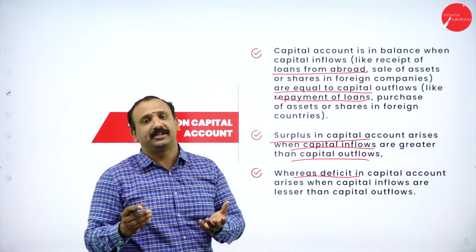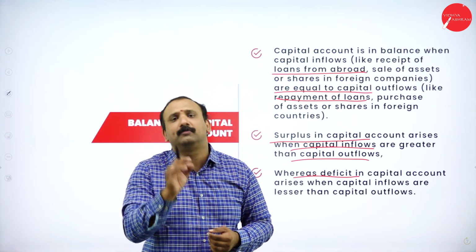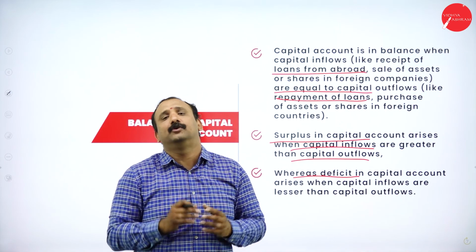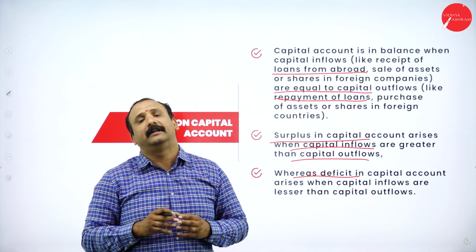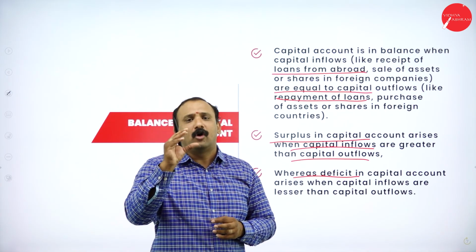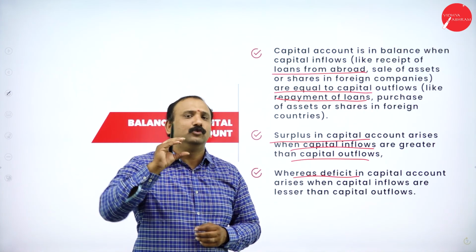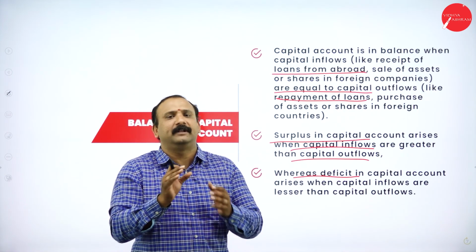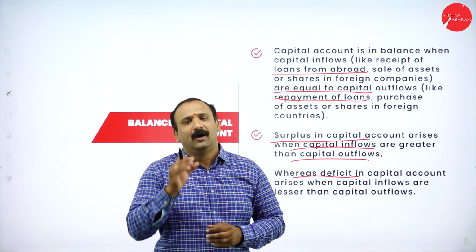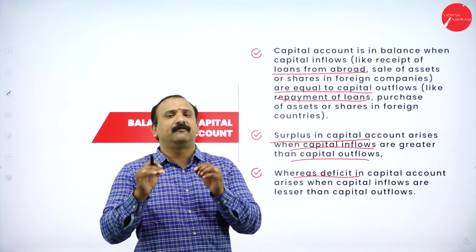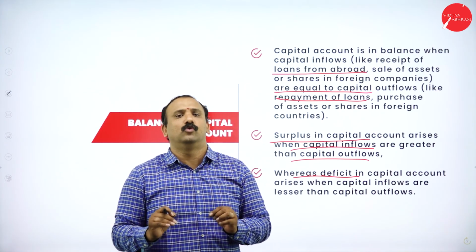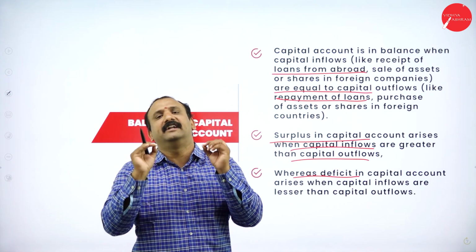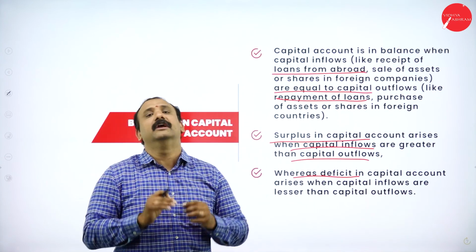Now, if there is a situation when India is paying more money than what it receives from abroad, automatically that scenario leads to a capital account deficit altogether. So these are the common things that you need to know when you study about an open economy in any newspaper, in any of the articles. Why? Because these factors are mandatory for us to understand India's position in the global map as a trading country altogether.